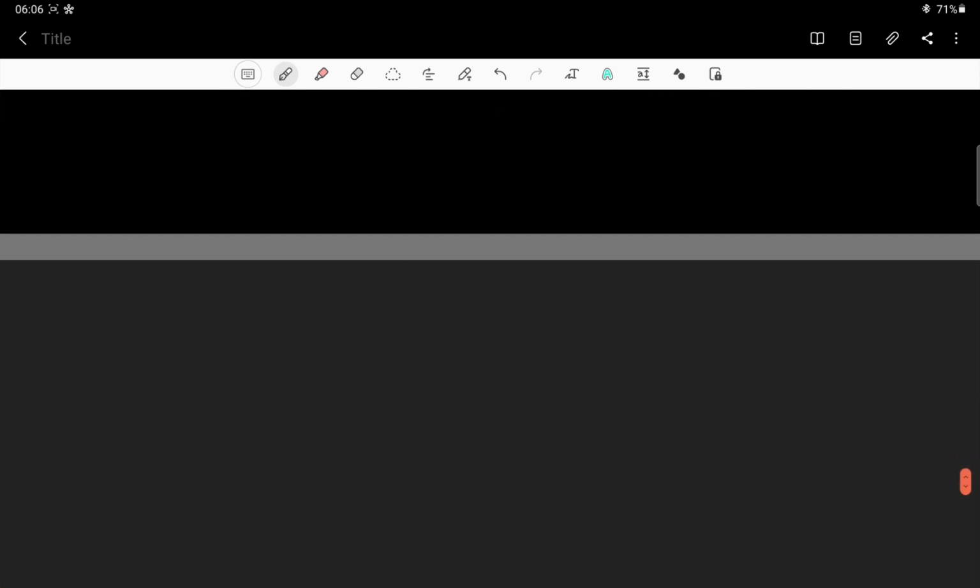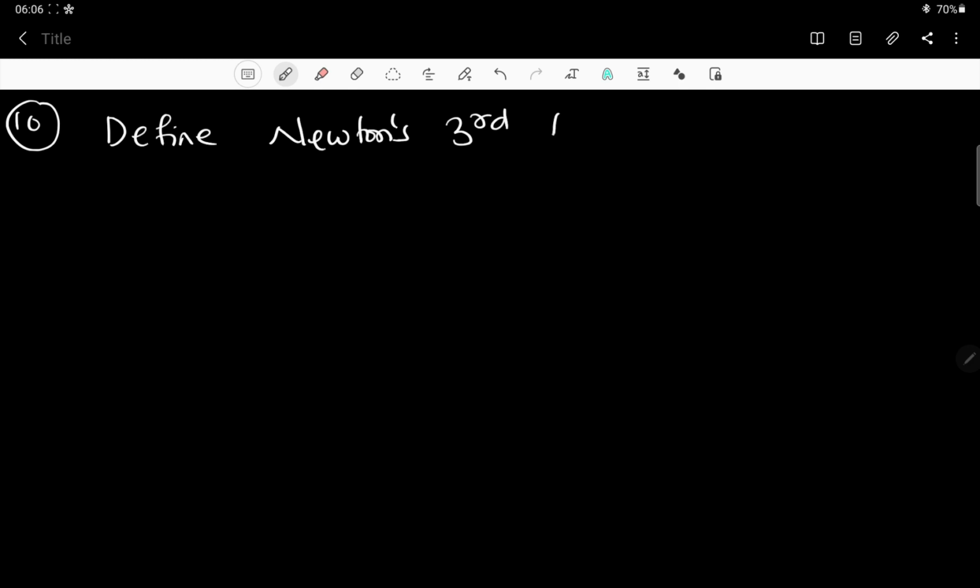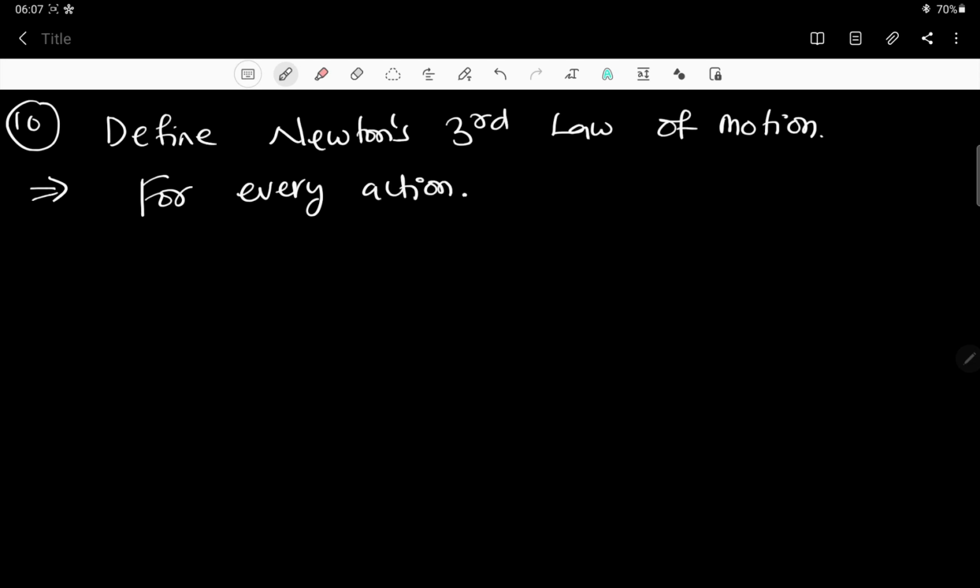All right, then moving on to the 10th question. I thought of adding this in the second part, but it's okay, you can have an idea about this. Define Newton's third law of motion. Define Newton's third law of motion. So what is this third law of motion? For every action, there is an equal and opposite reaction.